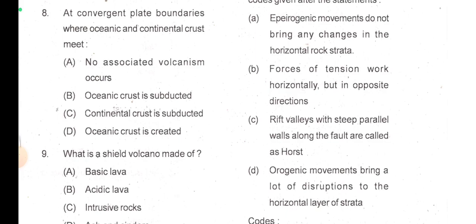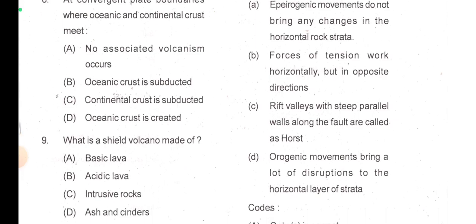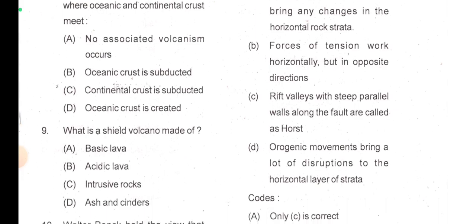And then option B, forces of tension work horizontally but in opposite direction. Yes. Rift valleys with steep parallel walls along the fault are called horst.